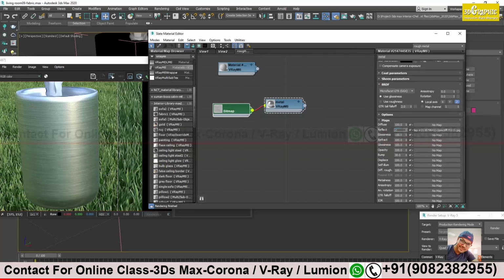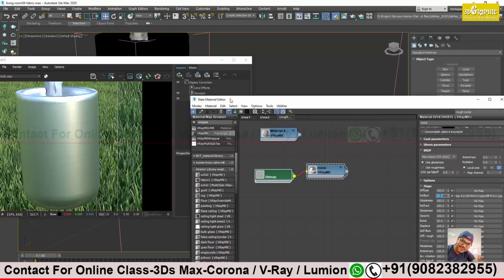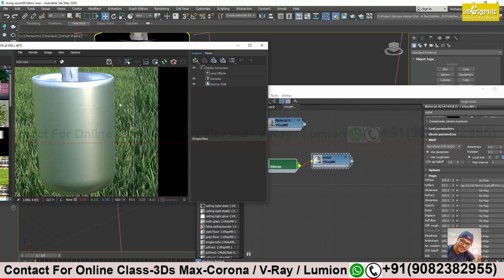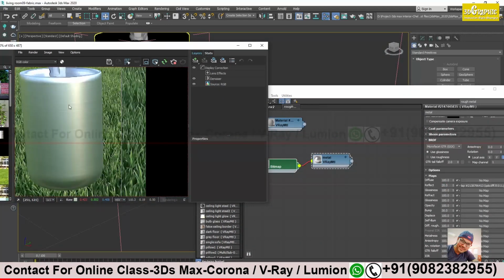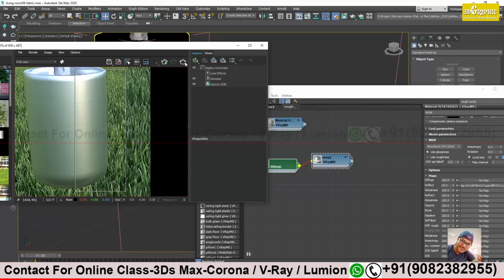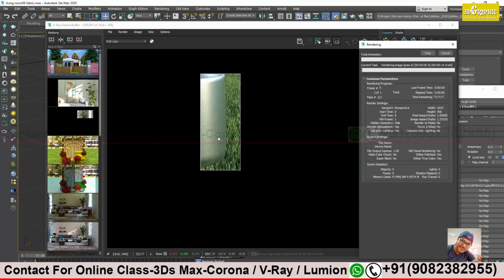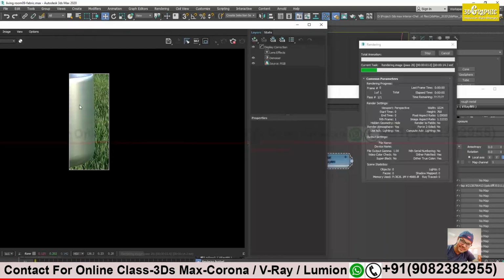If I reduce it more... sometimes you have to go high-res, because here you see particles, you cannot see the lines properly. Yes, sir. If you want to see the details, you have to go to high-res to see the details properly.